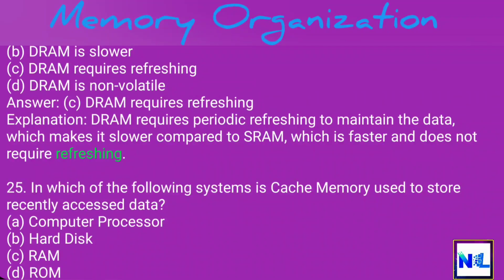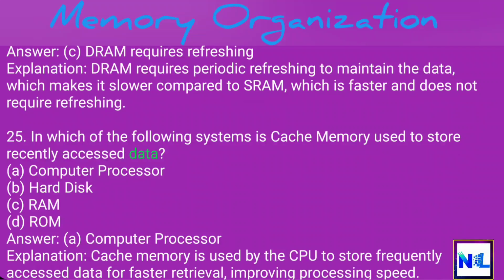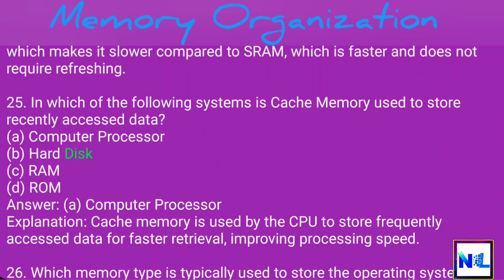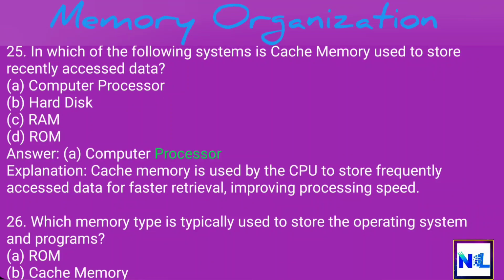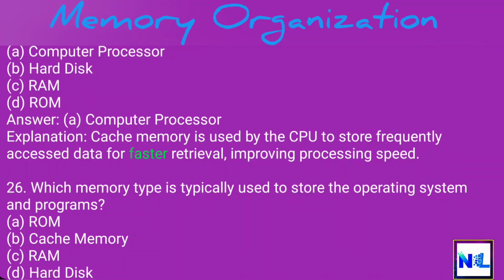not require refreshing. 25. In which of the following systems is cache memory used to store recently accessed data? A. Computer processor. B. Hard disk. C. RAM. D. ROM. Answer: A. Computer processor. Explanation: Cache memory is used by the CPU to store frequently accessed data for faster retrieval, improving processing speed.